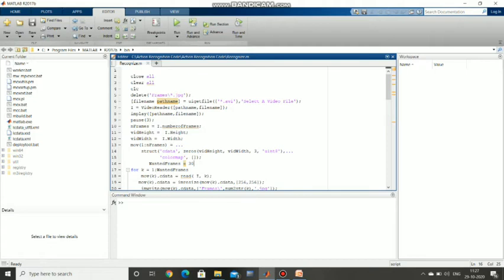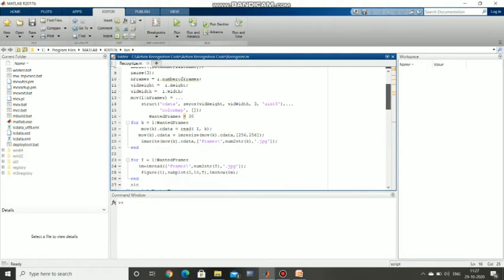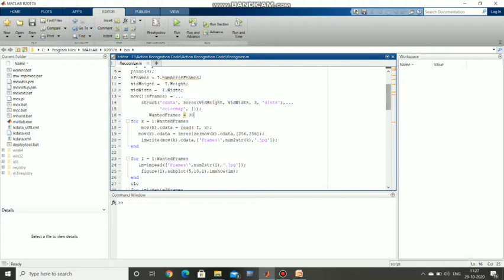These are the wanted frames. How many frames we want, we have to give that number of frames in this line. This is the keyword for wanted frames. The imresize means it will resize the image after reading a video. It will resize the whole image after reading the video. So imprint is simply the given number of frames. That's it.